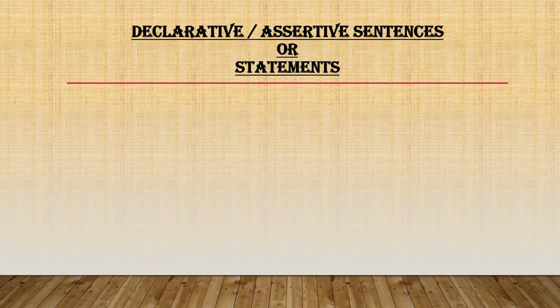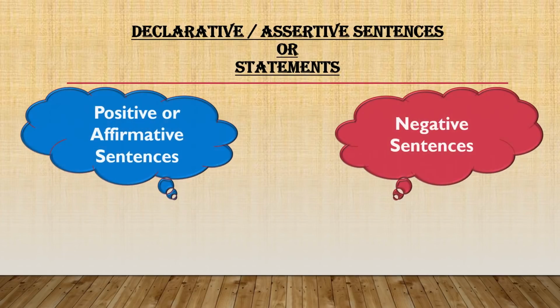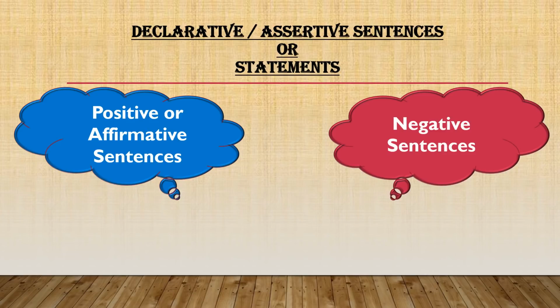Declarative sentences can further be classified as positive sentences and negative sentences. Positive sentences are also known as affirmative sentences. Positive sentences always talk about goody things. They will always be positive in nature. And negative sentences, as their name suggests, are negative by nature. That means they always have no or not in them.